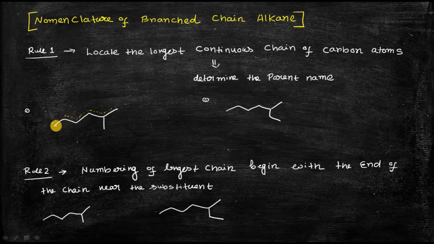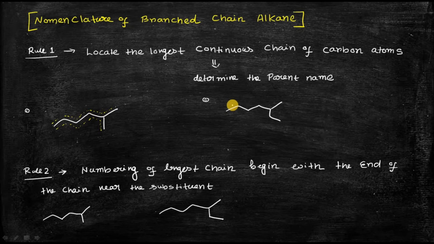If you go like this, you will get 1 2 3 4 5 6 carbon atoms. Or you can go like this also, and the same thing will occur. So there is no problem if you go like this or like this. So this is the longest chain of carbon atoms. This is the first rule, that at first you have to choose the longest continuous chain of carbon atoms.